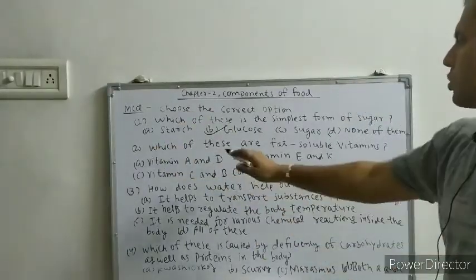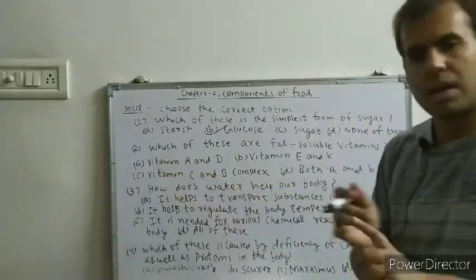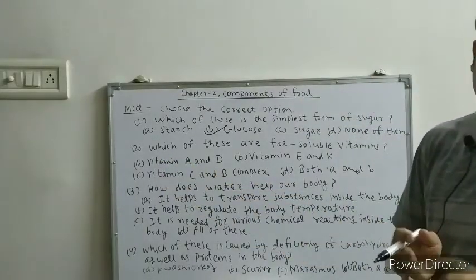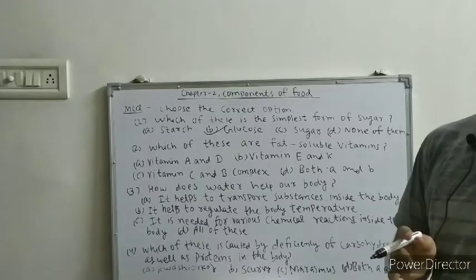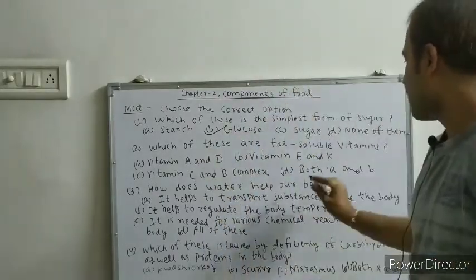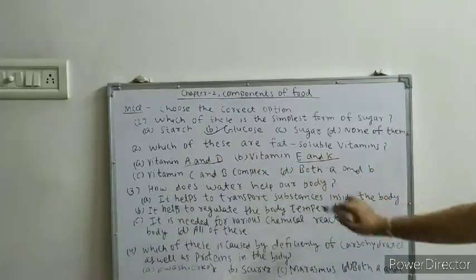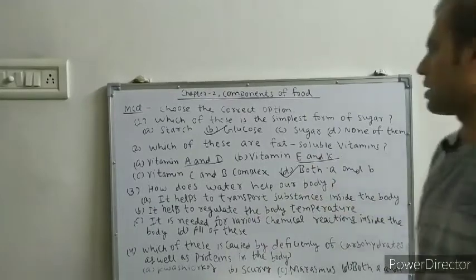Second question, which of these are fat soluble vitamins? So vitamin A, vitamin D, vitamin E and vitamin K are fat soluble vitamins. So vitamin A and D, vitamin E and K. So both A and B is the correct answer.